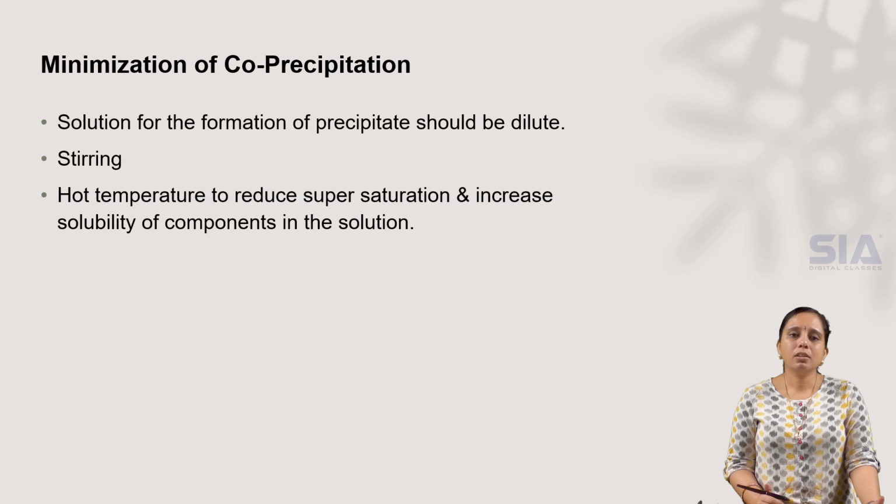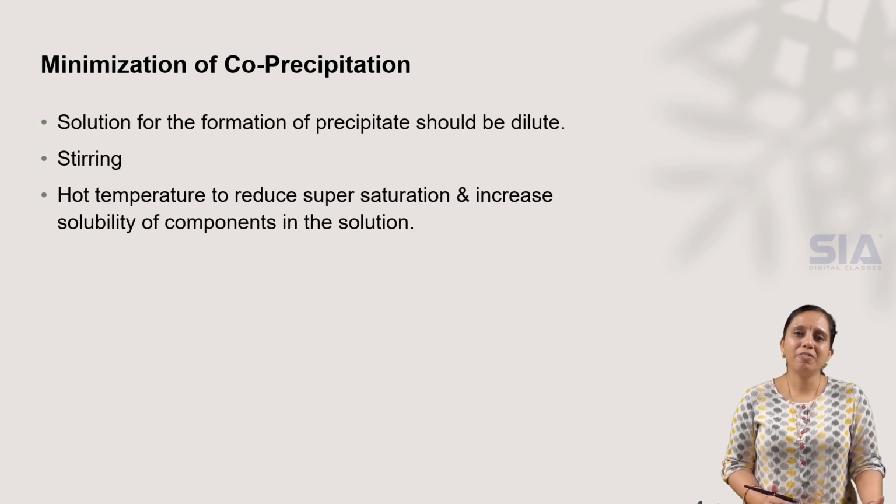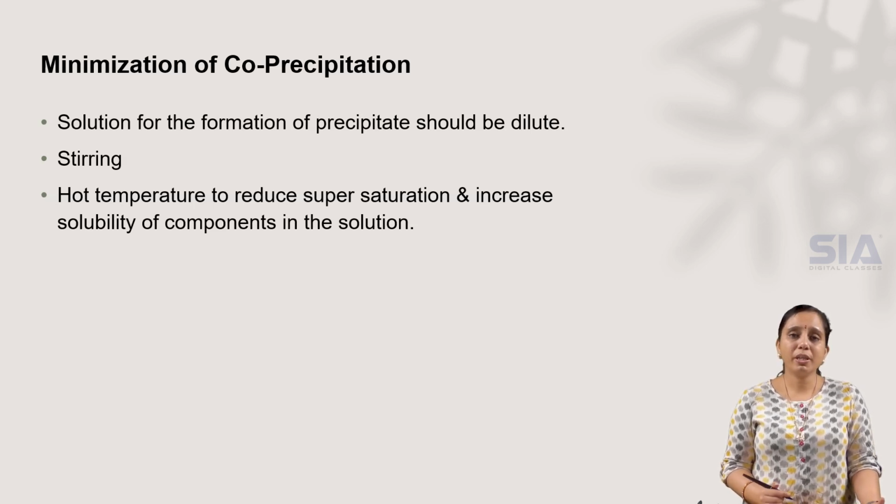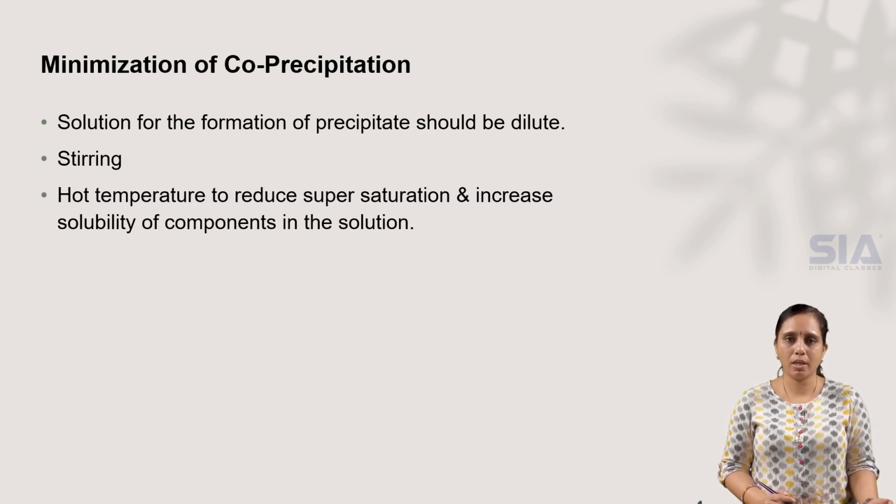generally we take the sample solution which is dilute. Because of this dilute solution, more water molecules are present and hence the precipitate formed can contain more of the required substance. And stirring continuously will also decrease co-precipitation.